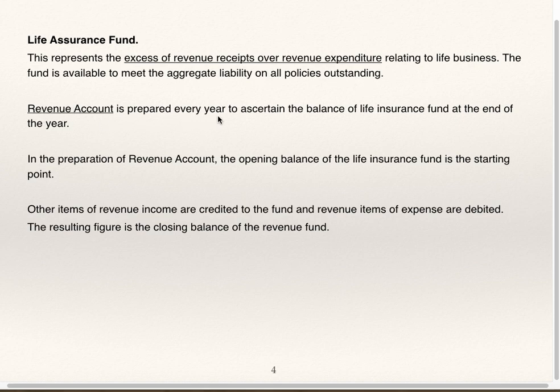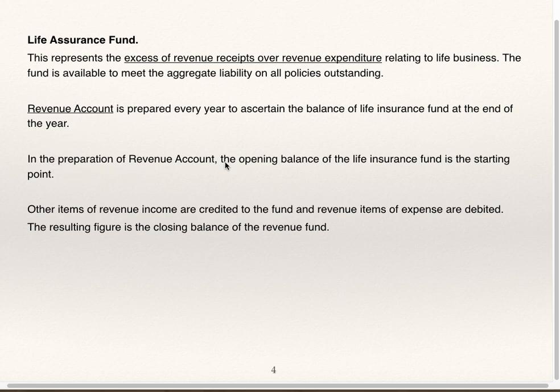Revenue account is prepared every year to ascertain the balance of life insurance fund at the end of the year. Life insurance and assurance is same. Assurance word is used only in case of life policies. In case of general insurance, only insurance word is used. Assurance word is not used. Assurance is to be used only for life policies, life insurance.